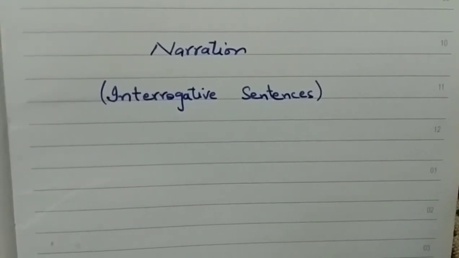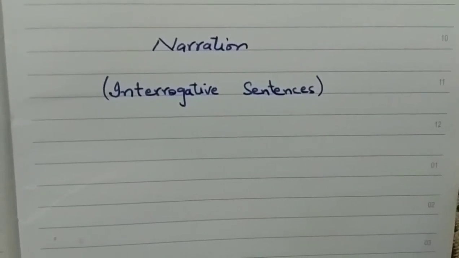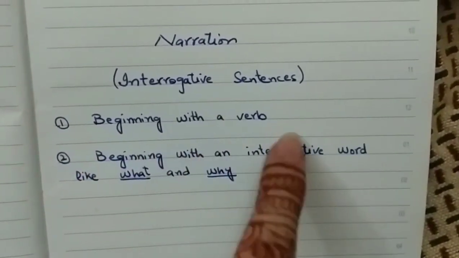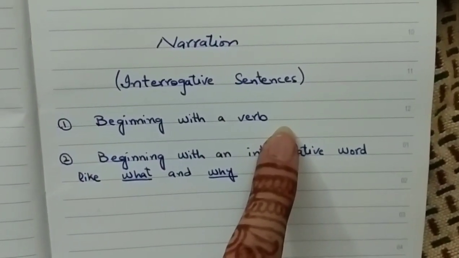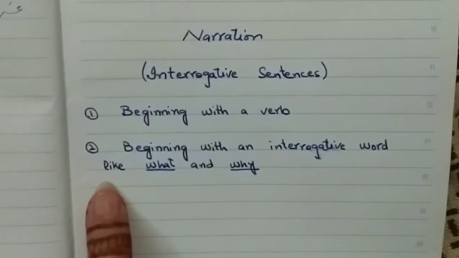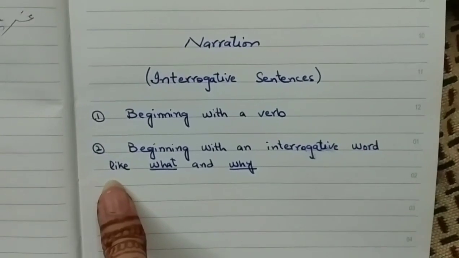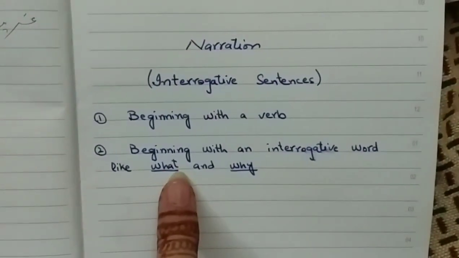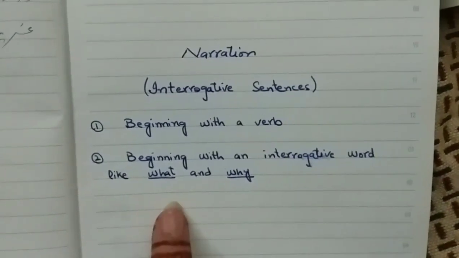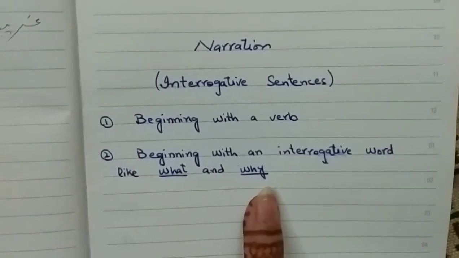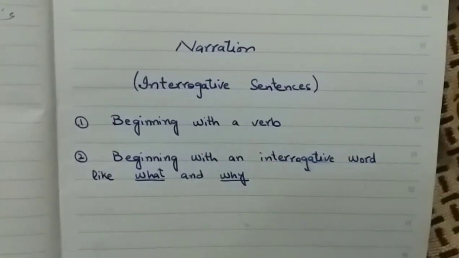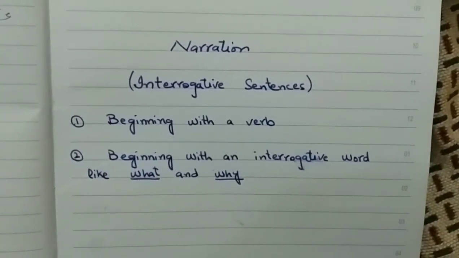We have two types of interrogative sentences. Number one, the question that starts with a verb, for example is, am, are, was, were, has and have. These are the auxiliary verbs. And number two, the question statement that begins with an interrogative word like what and why, or you may say the sentence that starts with a WH family word. So these are the two types.